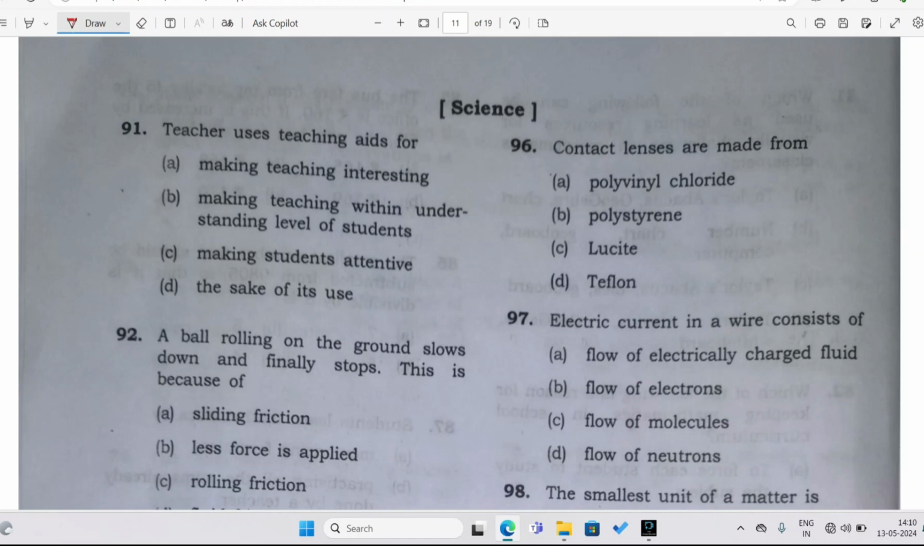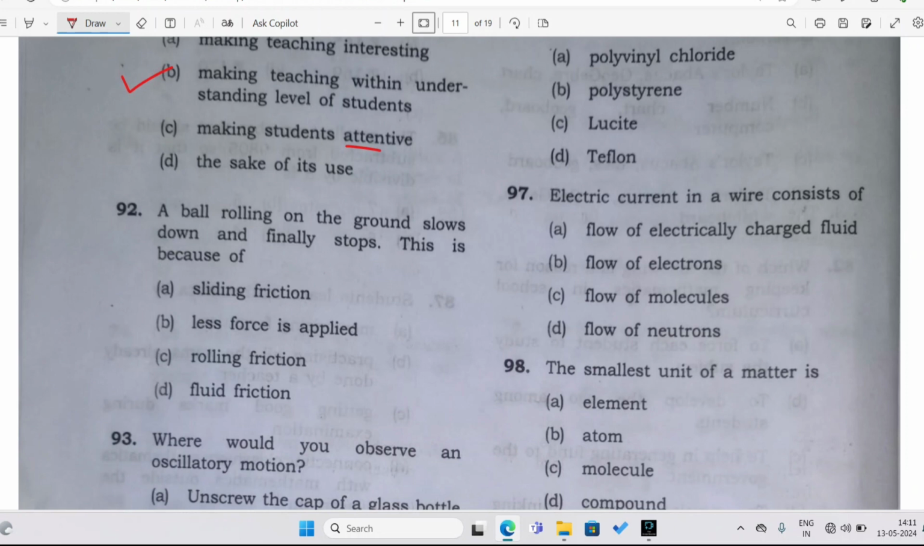Making students attentive, somewhat it is true, but attention does not count with teaching aids. Making teaching interesting, it can be, but the better option here is option B, making teaching with an understanding level of students. Whenever we are using teaching aids, we want the students to understand the concept very clearly. That's why we are using that topic. Let's go to the next question.